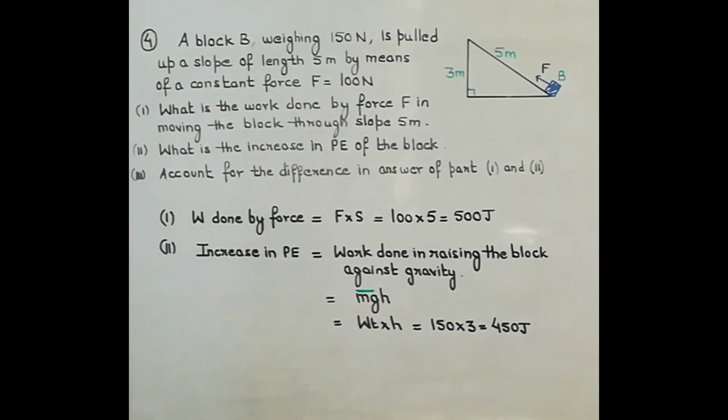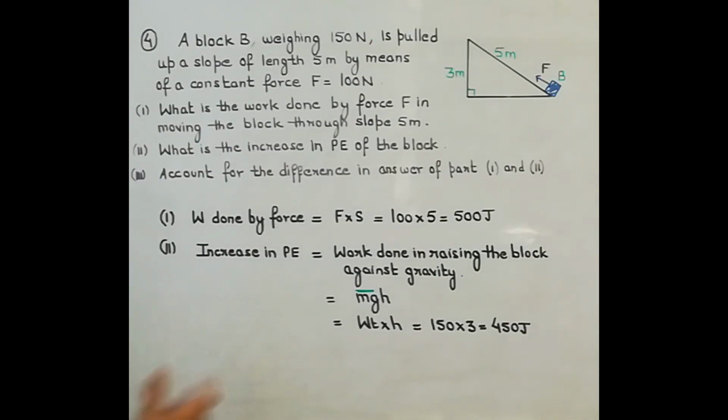So they are asking you to account for this difference, or why there is a difference in work when going along the slope and when raising the body directly. Now see, when we are taking the body along the slope, there will be some friction present between the sloping surface and the block. To overcome that friction, some extra work has to be done.